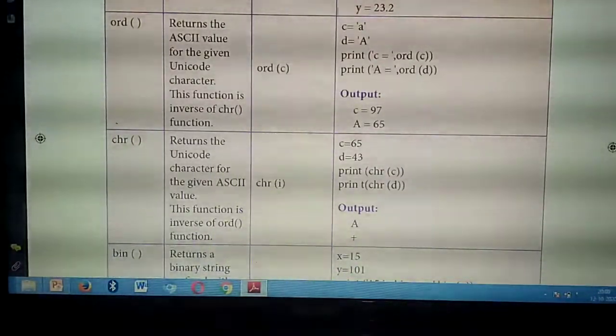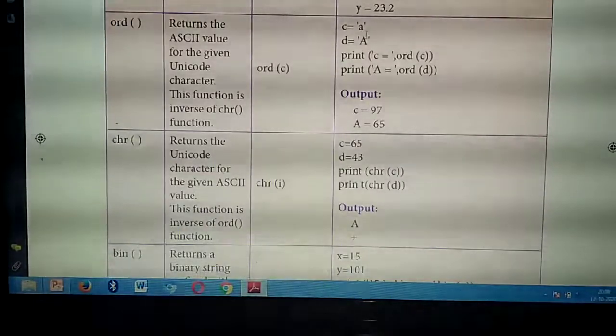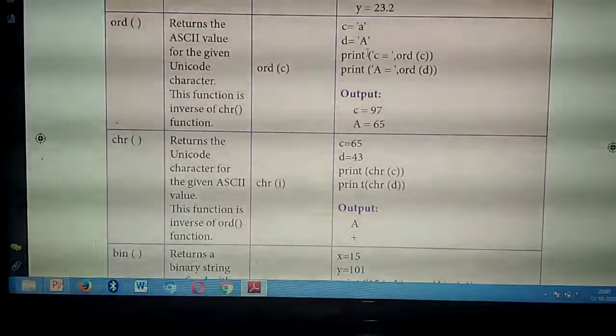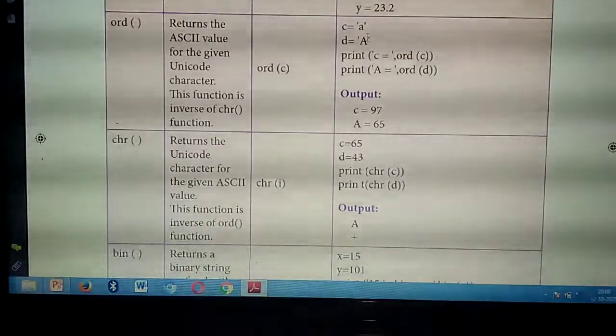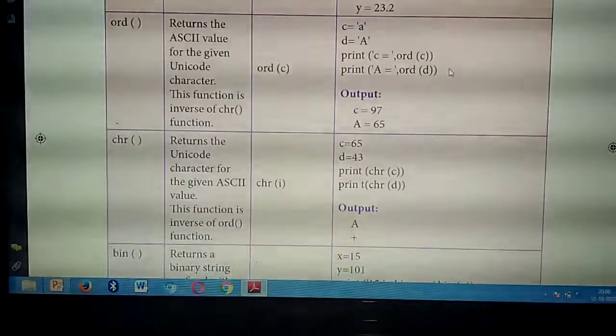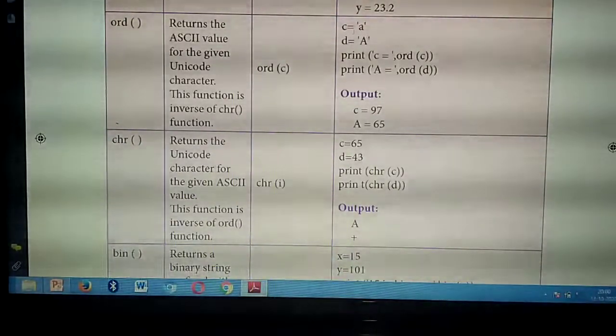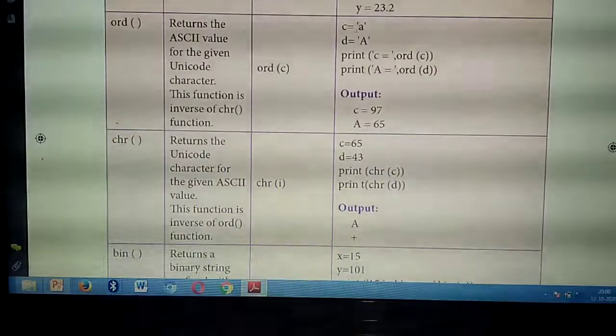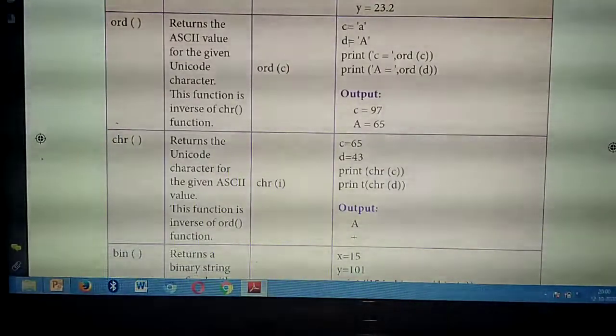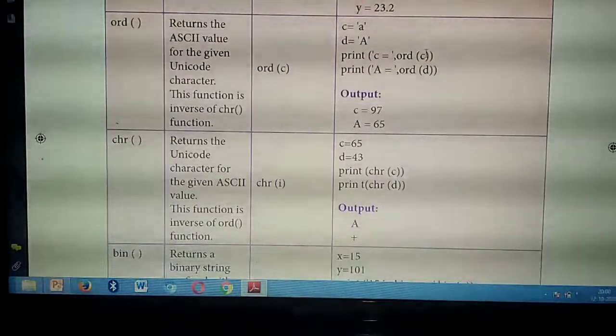So you are giving two variables. In these two variables you are giving the characters or letters. Then what's the ASCII value? Then you need to print. Easy, only this one. Print ORD of that function, you need to write ORD of this variable C. So don't think this is an ASCII value of this one.